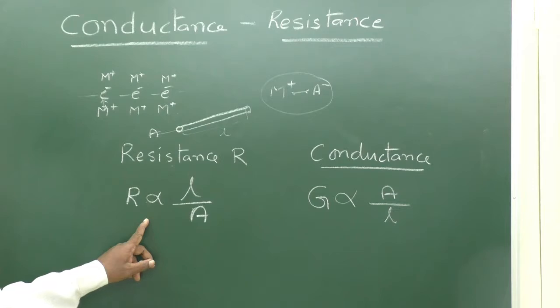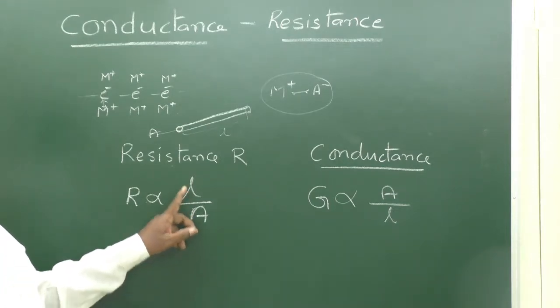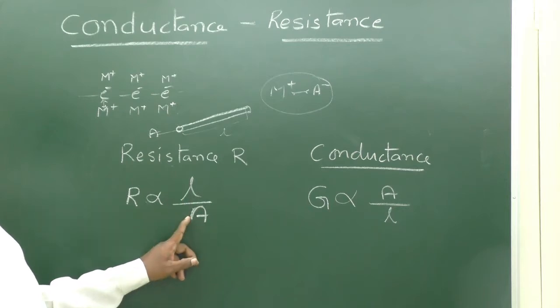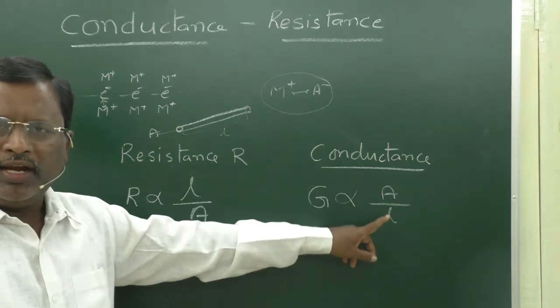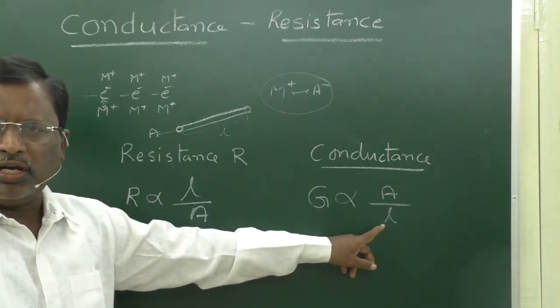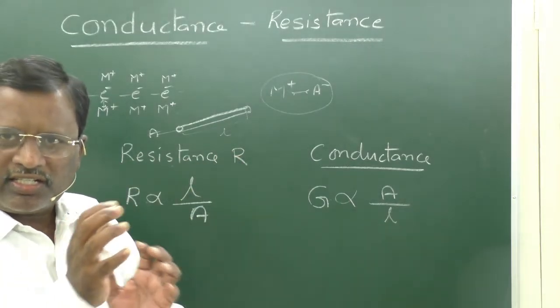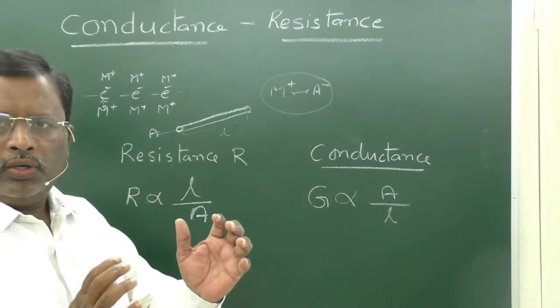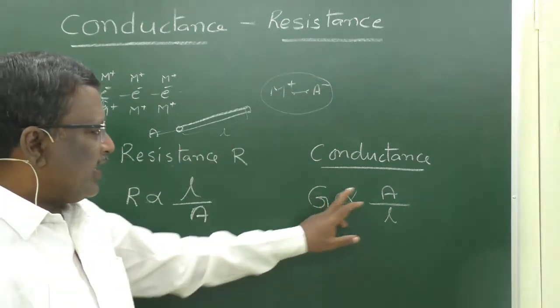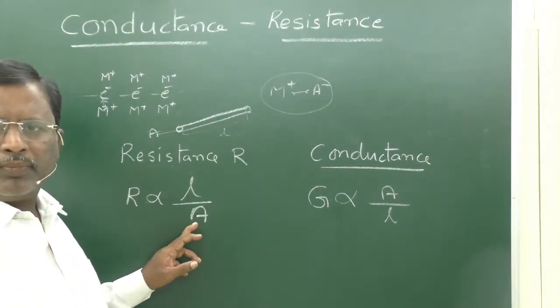Resistance is directly proportional to L and inversely proportional to A, where L is the length of the conductor and A is the cross section area of the conductor, whereas G is directly proportional to capital A and inversely proportional to length, because if it has more cross section area, the restriction is less. So, more electricity will be conducted. That is why conductance is directly proportional to A and resistance is inversely proportional to A.